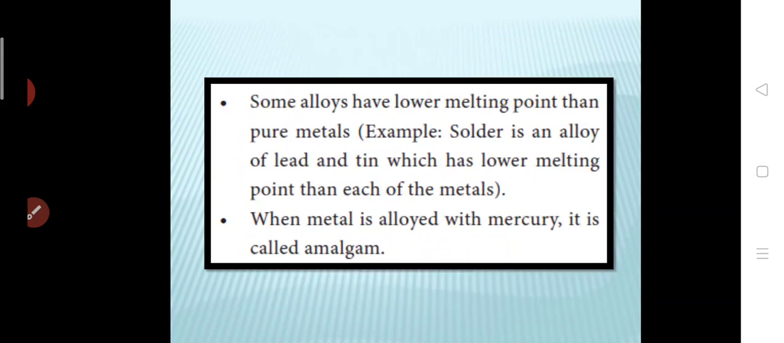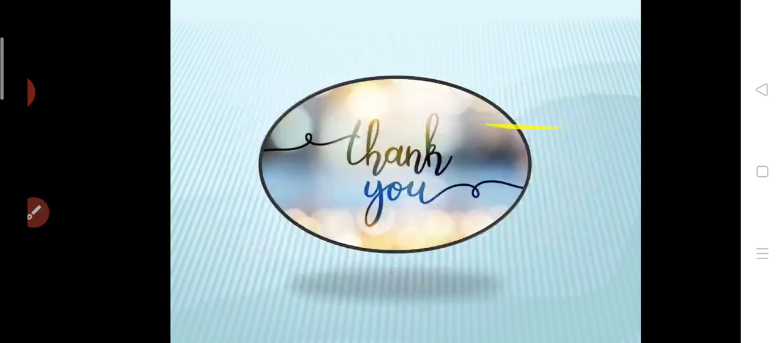Some of the alloys have a lower melting point than pure metals. For example, solder is an alloy of lead and tin which has a lower melting point than each of the metals. When a metal is alloyed with mercury, we call it an amalgam. Never forget this. When you mix sodium and mercury, we call it sodium amalgam. Is it clear? When you mix a metal with mercury, you call it an amalgam.